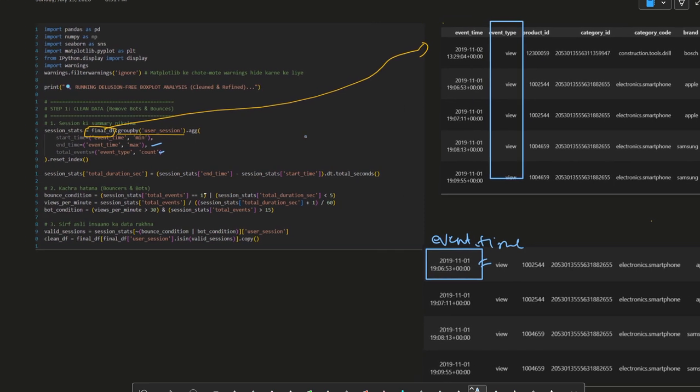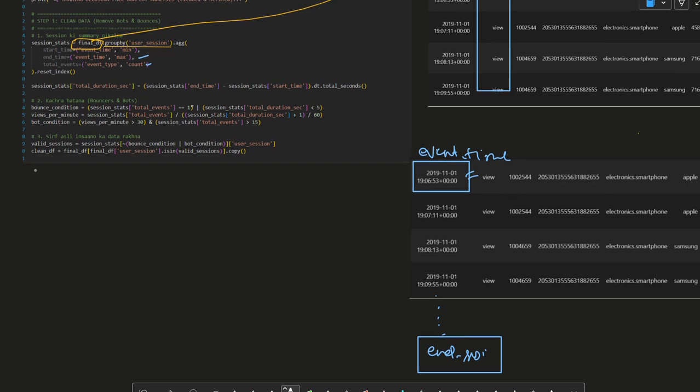So how would the data look? There is a user session, and in that user session, what would we get? For example, user session ABC. Here I would get the start time. Start time is the time when the session started. For example, it started at 12 a.m. Then there is an end time.